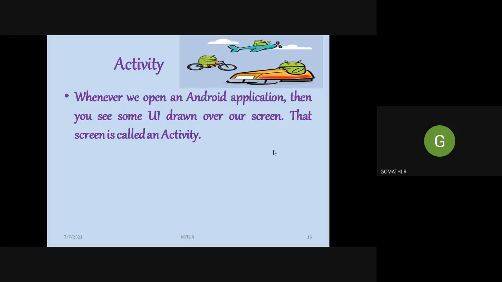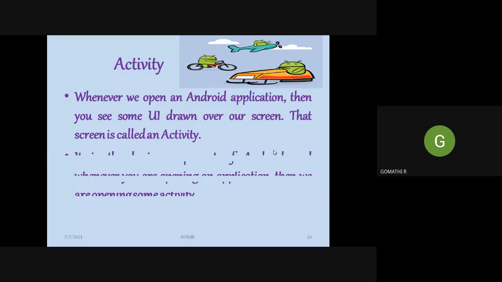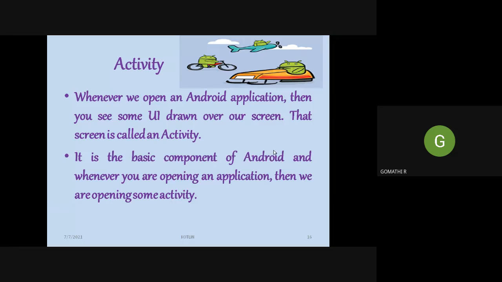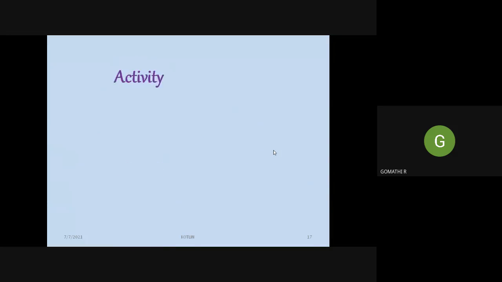That user interface is the first screen that is visible to you whenever you open an app. That screen, we call it an activity. After that, when you enter that app, you will be doing some actions with that app. It will take you to some other screen, which is another activity. Whatever new places it takes you, each of them we call an activity. It is a basic component of an Android application.